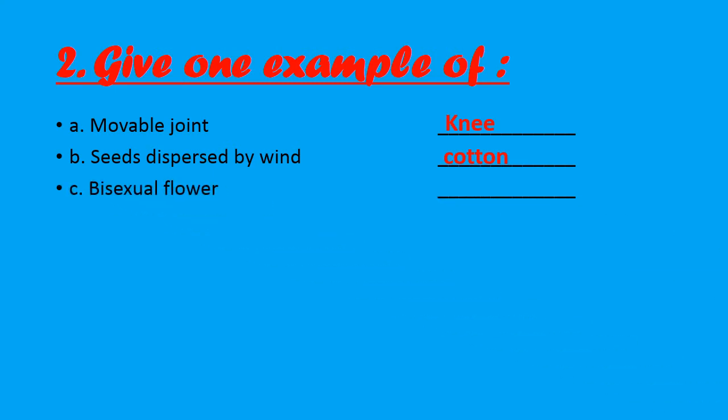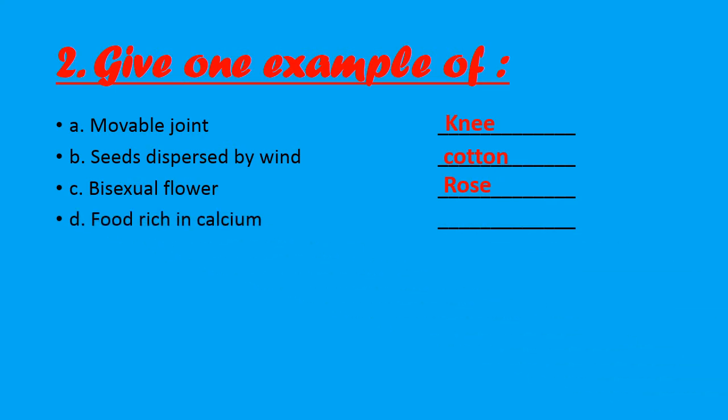Part C, bisexual flower. Bisexual flowers are those flowers which have both male and female reproductive parts. So such an example will be rose. Rose is a bisexual flower which has both male and female reproductive parts.